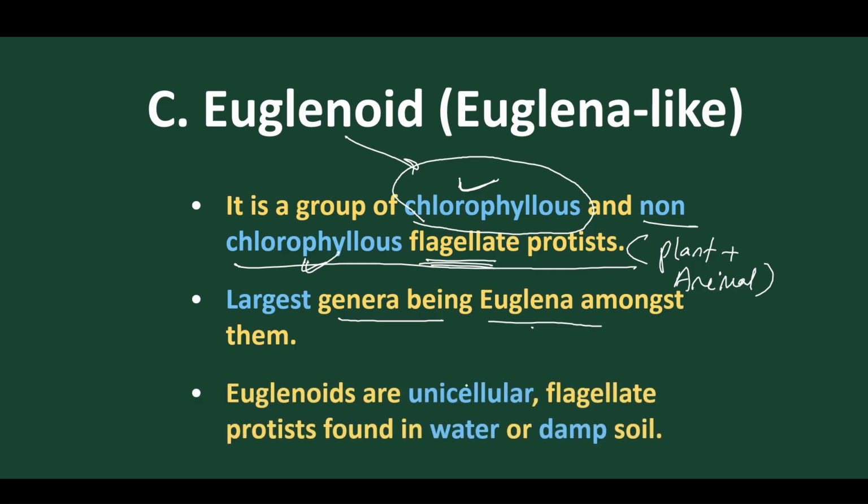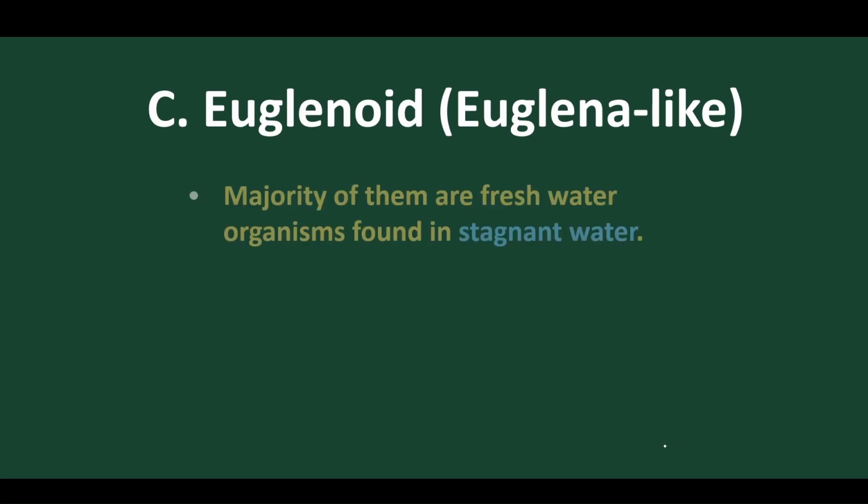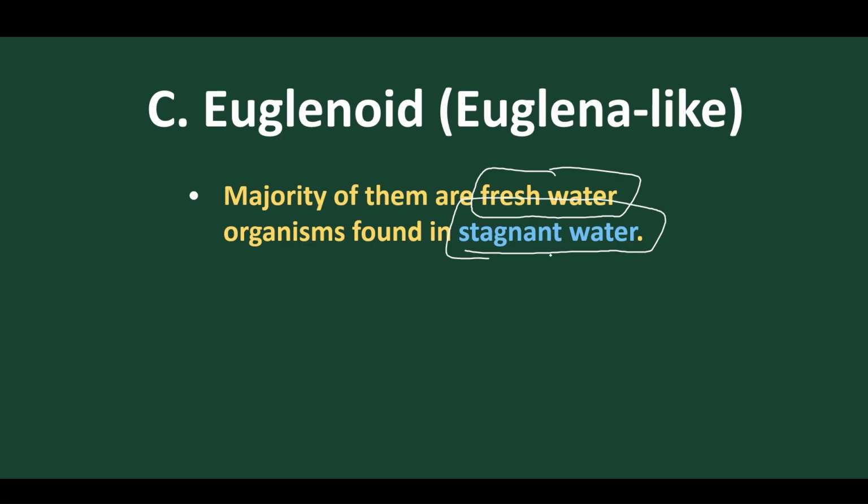Now these euglenoids are normally unicellular and flagellated, and they are mostly present in fresh water, that is stagnant fresh water or damp soil. So normally when we find Euglena, they are flagellated, yes. They are unicellular, yes. And normally they are present in moist soil, or found in stagnant water, which is mostly fresh water. Majority of them are fresh water, and most of them are found in stagnant water.